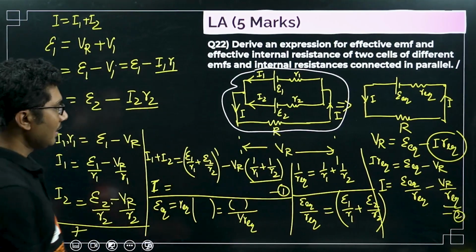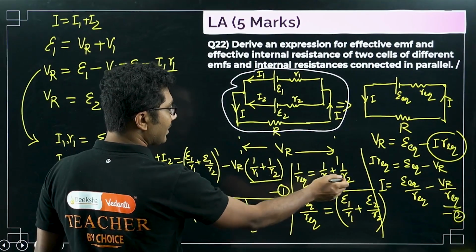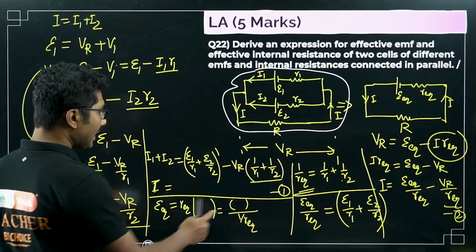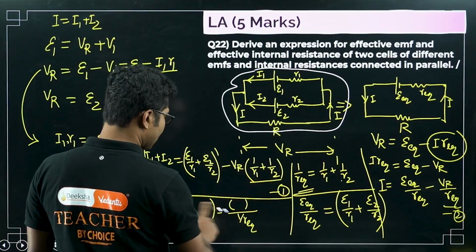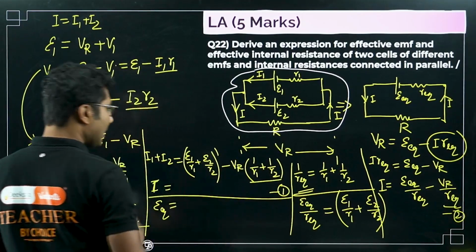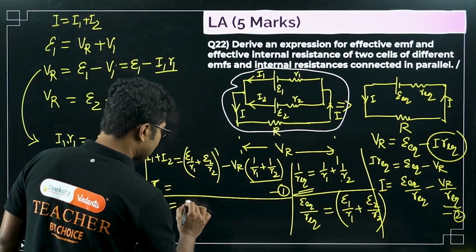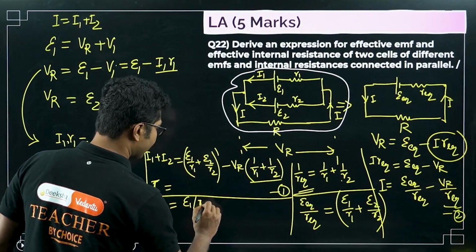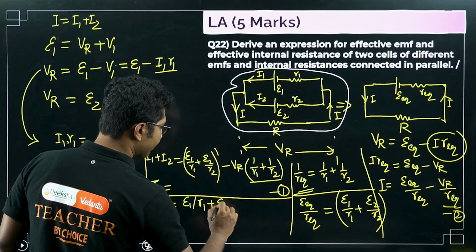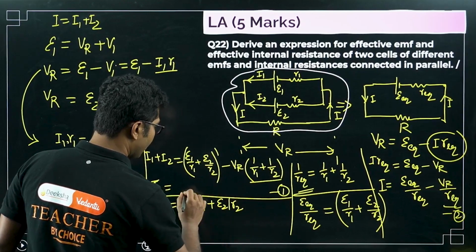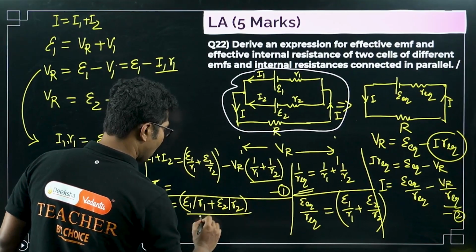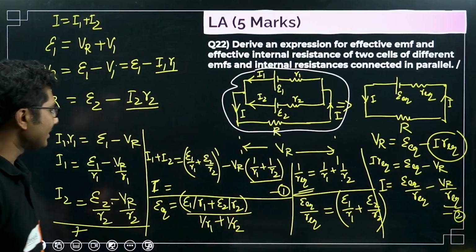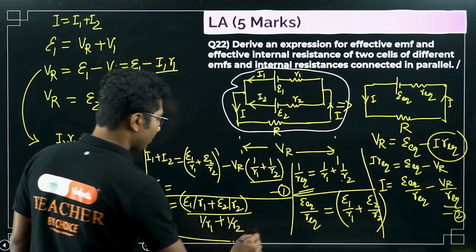Why am I doing that? Because we know 1 by R equivalent in terms of R1 and R2, so that is my target. So 1 by R equivalent equals 1 by R1 plus 1 by R2. This formula is easy to remember, and in case a numerical problem comes in your exam, you can solve that as well. So epsilon 1 by R1 plus epsilon 2 by R2 divided by 1 by R1 plus 1 by R2. This is the easiest form to remember for epsilon equivalent.